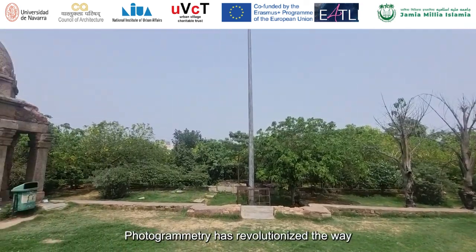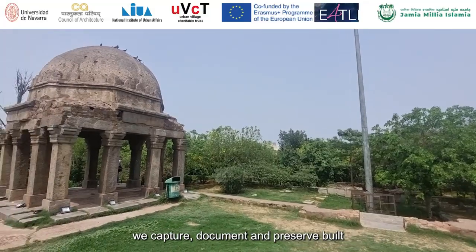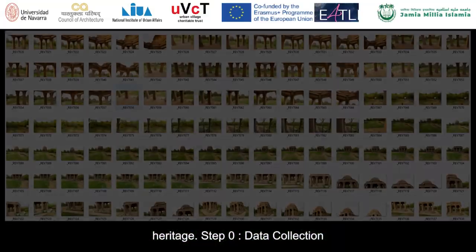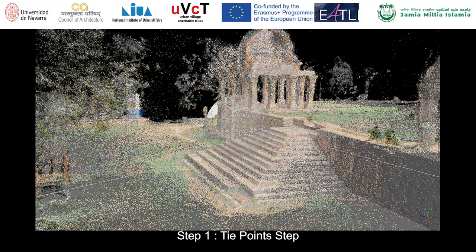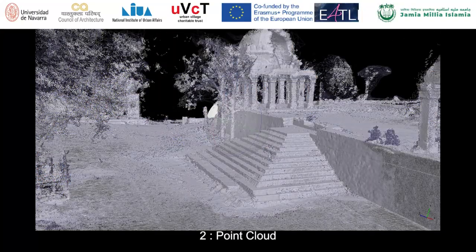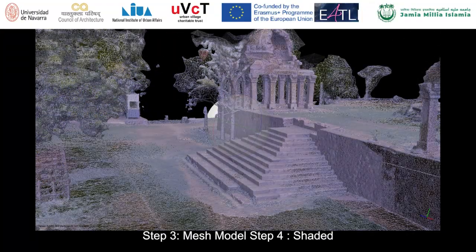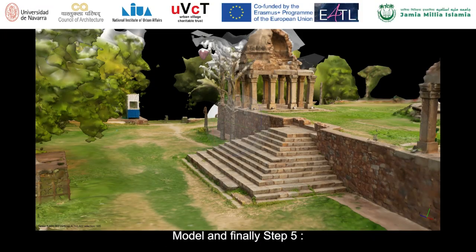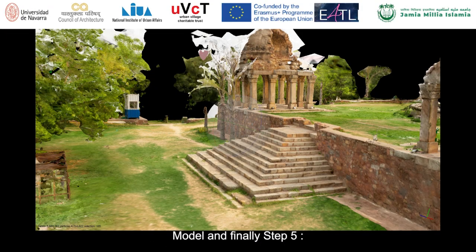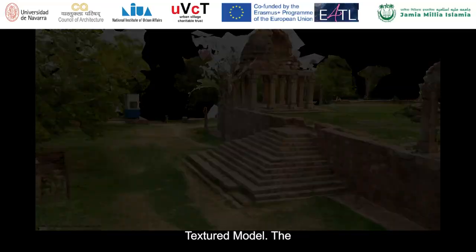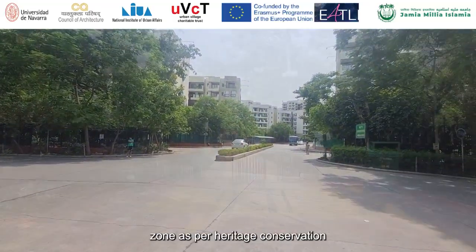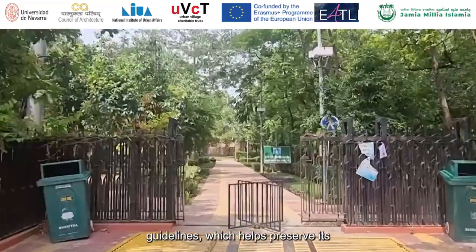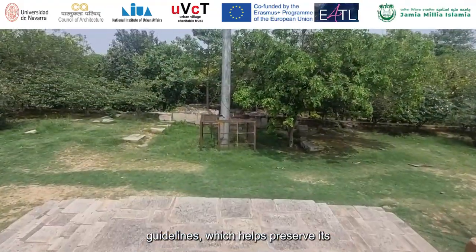Photogrammetry has revolutionized the way we capture, document, and preserve built heritage. Step 0, data collection. Step 1, tie points. Step 2, point cloud. Step 3, mesh model. Step 4, shaded model. And finally, Step 5, textured model. The monument sits within a 100-meter prohibited zone as per Heritage Conservation Guidelines, which helps preserve its immediate surroundings from modern encroachment.